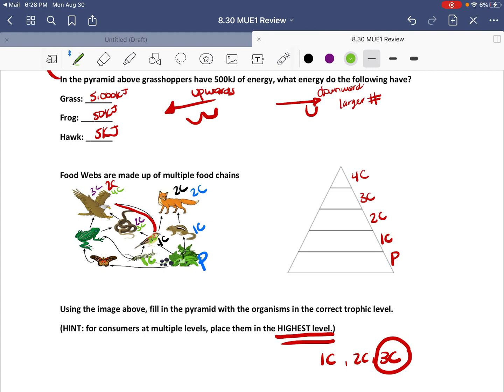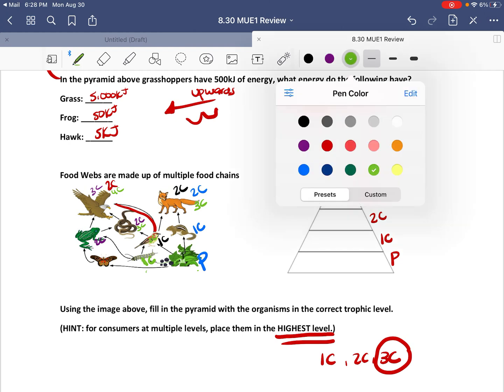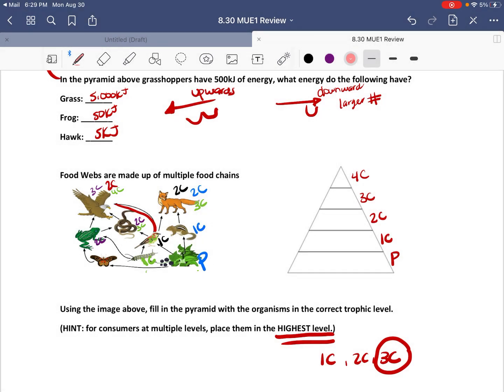We can follow the same process, so producer, primary consumer, secondary consumer. Now the fox is considered a tertiary consumer, so that's the highest it is listed. I'm going to use purple again just because I'm limited on colors. So producer, primary consumer, secondary consumer. It already has tertiary consumer and quaternary. We already have that. Lastly, let me see if I can get a different color. Let's work with the berry bush, primary consumer, secondary consumer. It already has tertiary consumer. It looks pretty much done, class.